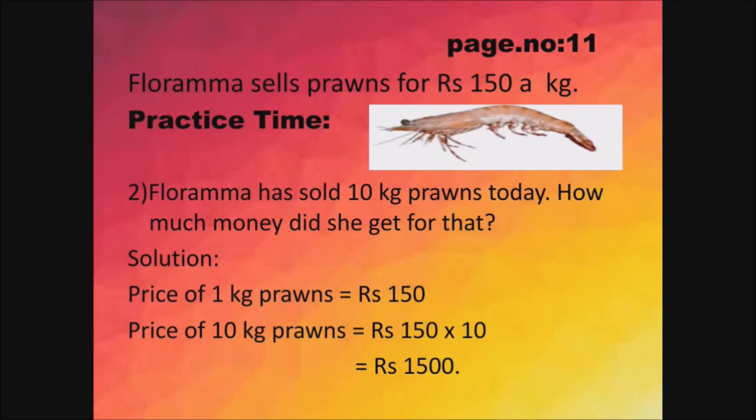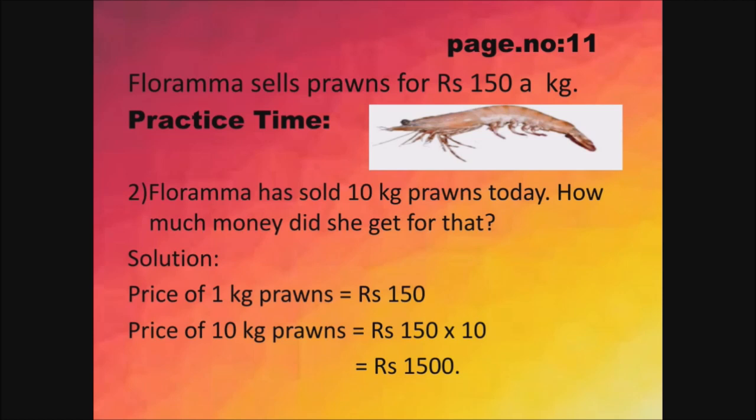Florama sells prawns for rupees 150 a kg. A kg means that is 1 kg. So 1 kg is 150 rupees. Here you have a picture of prawn. I hope you all have seen and tasted too. Good. Now we can move on to the practice time.